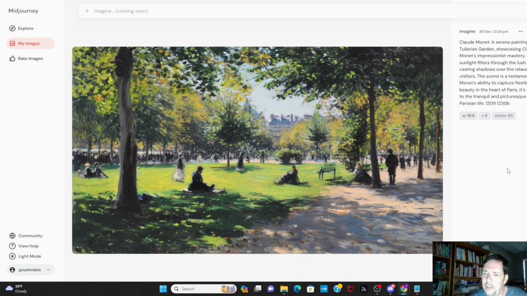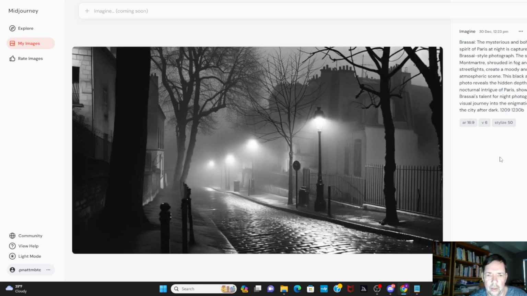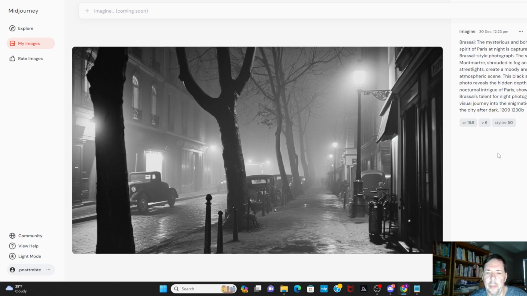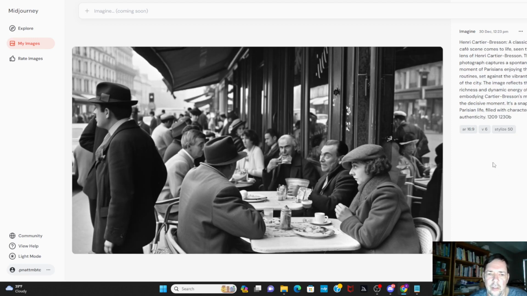Oh, and I found that using a stylization of 50 for all of the prompts works quite well with version 6. I like the way the images come out. So here we have Versailles. These are photographs. This is a batch of 4 of the same prompt. I love the black and white photographs that Midjourney is doing now. And here's some more.